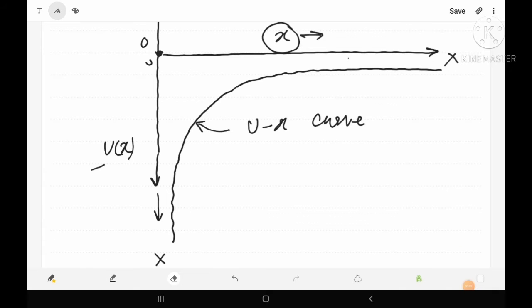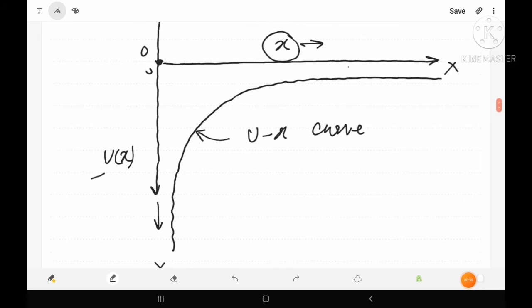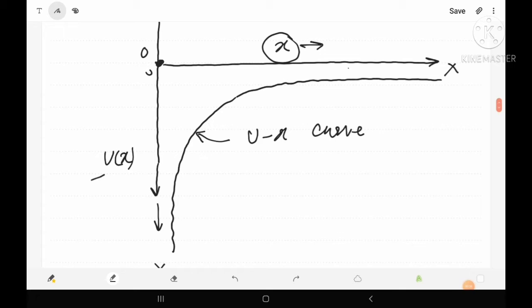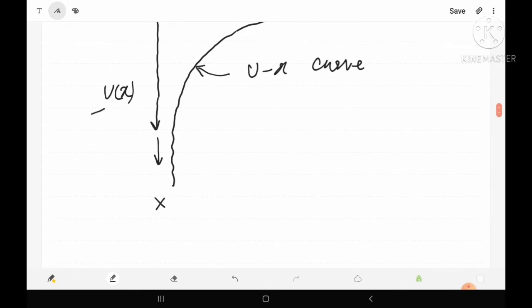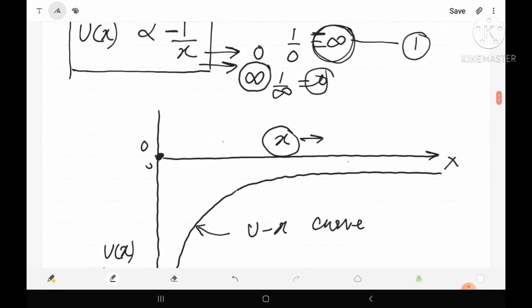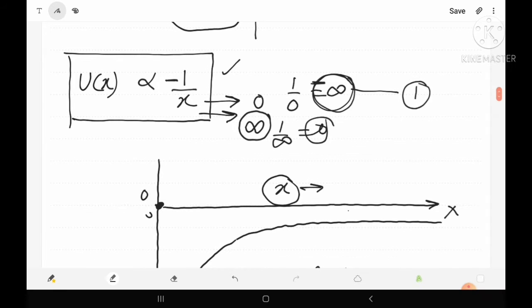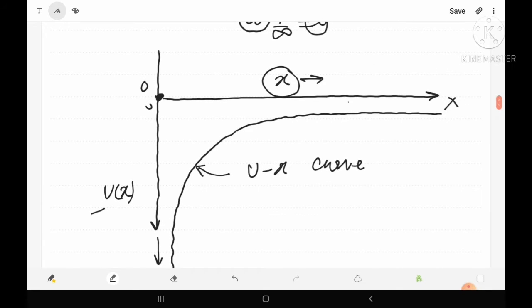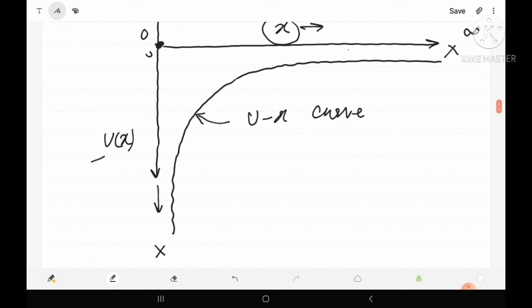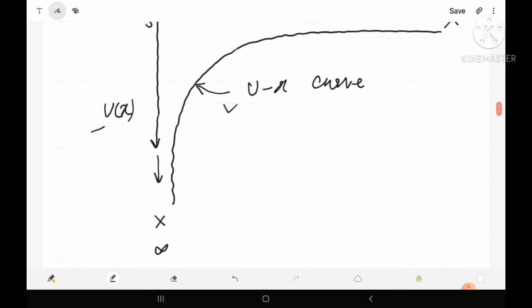Now let's discuss the Kronig-Penney model, and see how the potential energy of a free electron varies with the distance between the atom and the free electron. When the distance x is 0, the potential energy becomes infinity, so we find this point. If the distance between the free electron and the atom is taken as infinity, then the potential energy becomes 0. This type of curve we find, known as the potential energy distance curve.